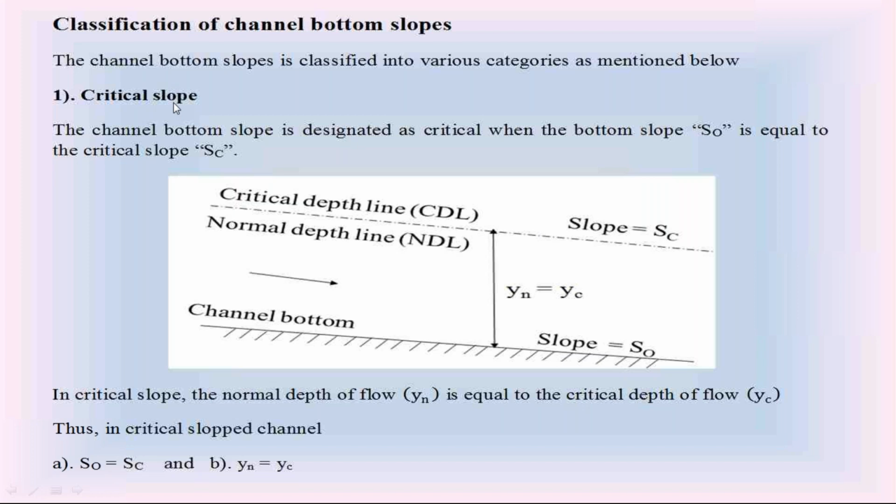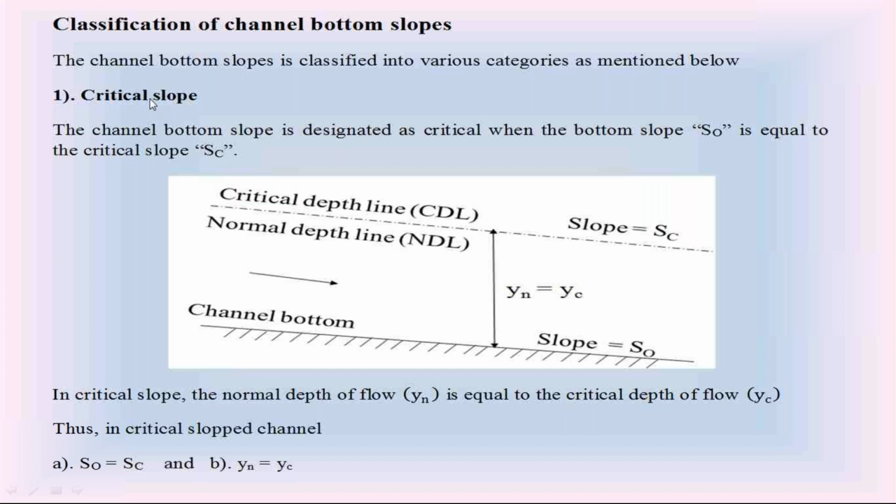So check the characteristics of critical slope. The first characteristic: at critical slope, S0 is equal to SC. Please note down these characteristics in the notes. The characteristics of critical slope. First characteristic, at critical slope S0 is equal to SC. The second characteristic, at critical slope the normal depth yn is equal to critical depth yc. This is the second characteristic of the critical slope.